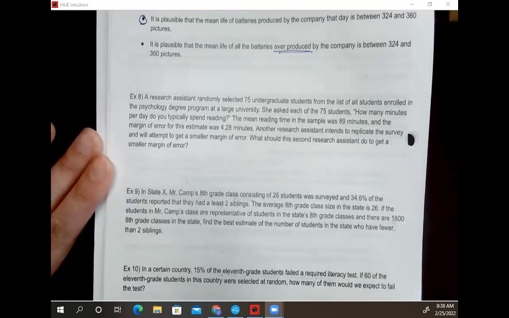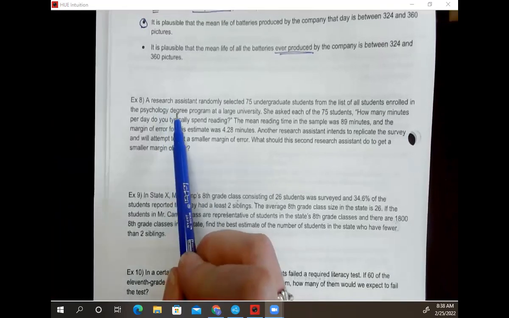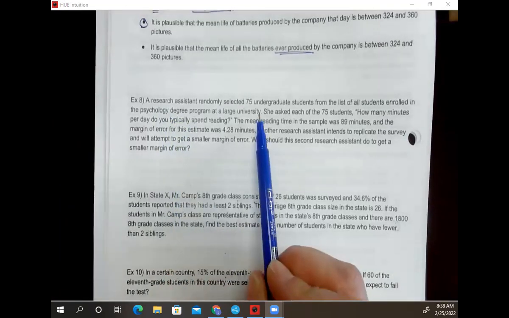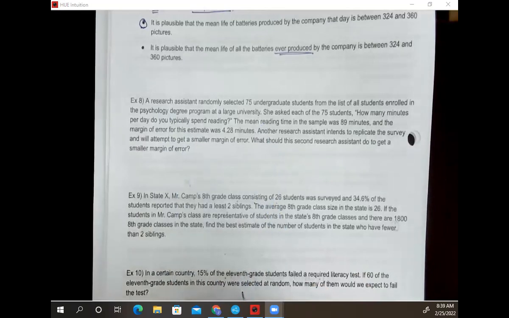Number 8 is a little bit different. This kind of goes back to our sampling methods here. So 8 says a research assistant randomly selects 75 undergraduate students from the list of all students enrolled in the psychology degree program at a large university. She asks each of the 75 students, how many minutes per day do you typically spend reading? The mean reading time in the sample was 89 minutes. The margin of error for this estimate was 4.28 minutes.